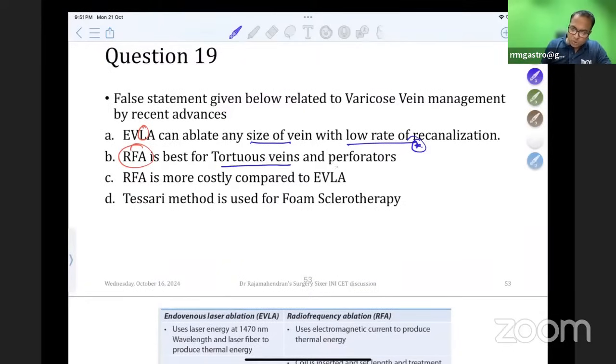RFA is best for tortuous veins and perforators. No, it is absolutely wrong. For tortuous veins and perforators, laser is correct. See, laser is one energy device, RFA is another energy device. In RFA, there is heat happening. Okay, don't forget this.